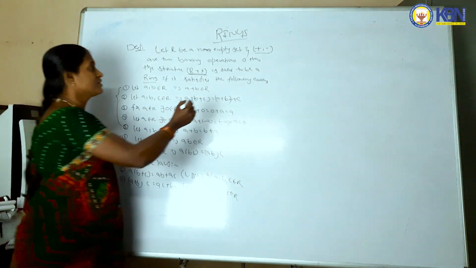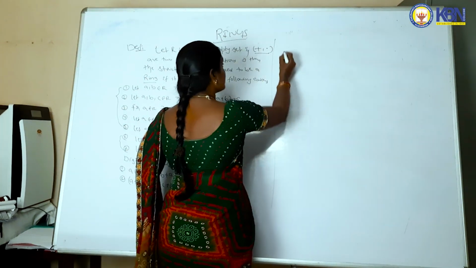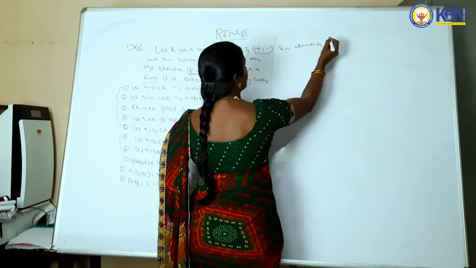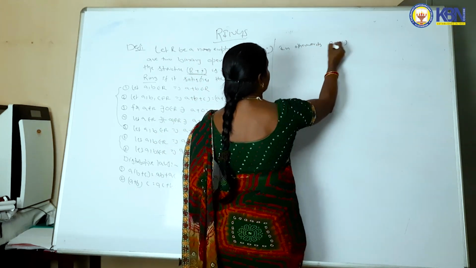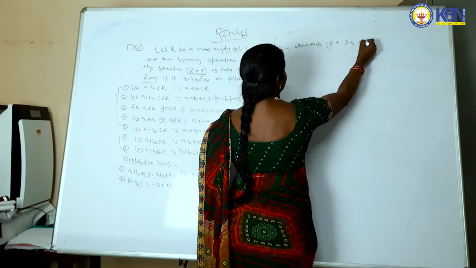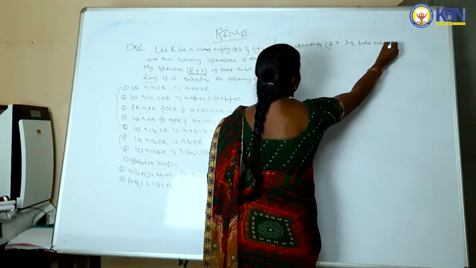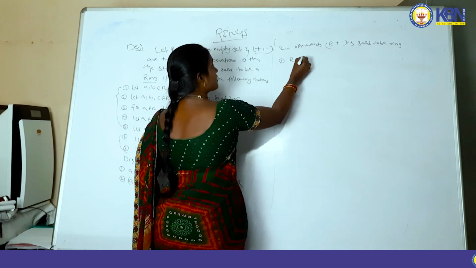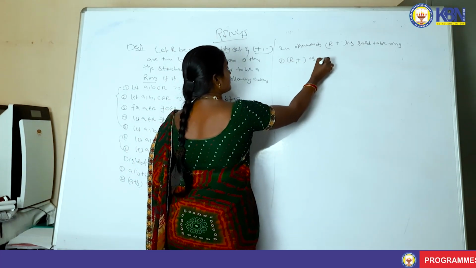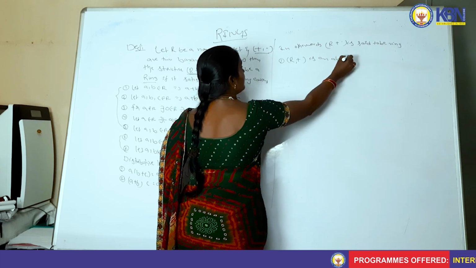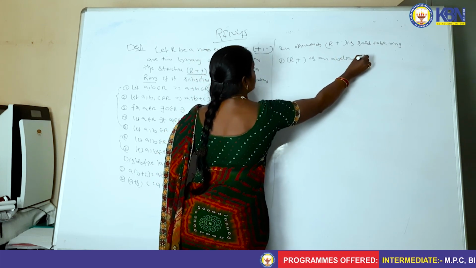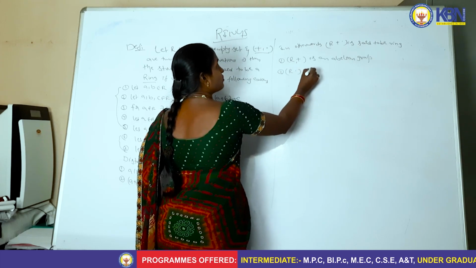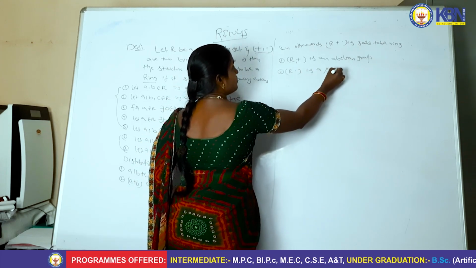In other words, shortly we can remember it as: R comma plus comma dot is said to be a ring if, first, R comma plus is an abelian group, and second, R comma dot is a semigroup.